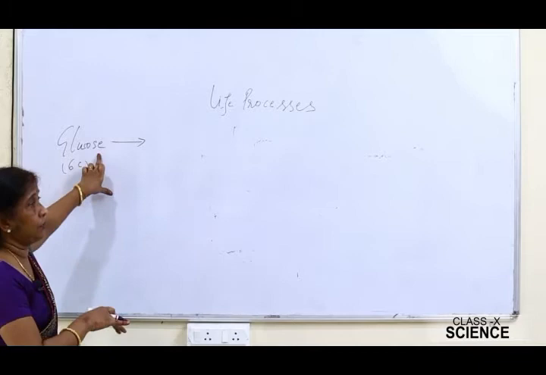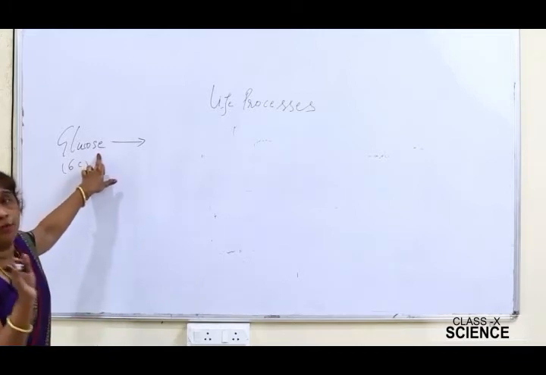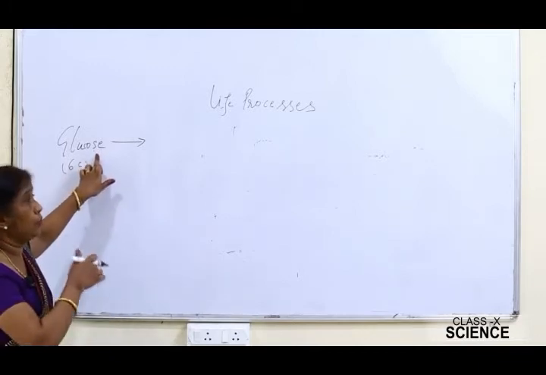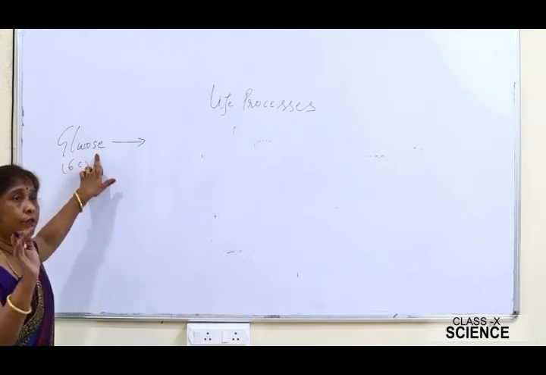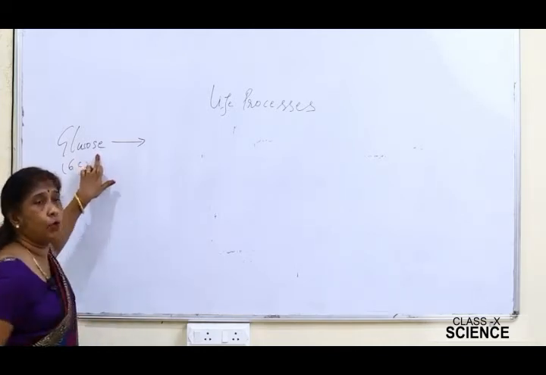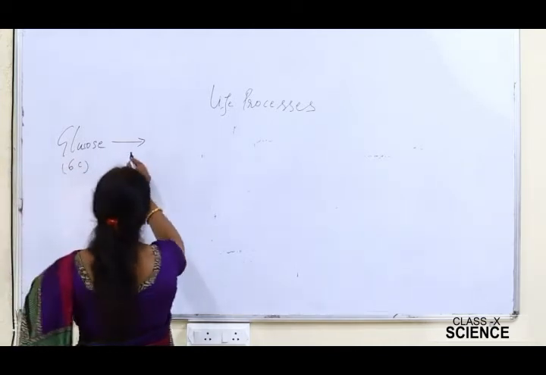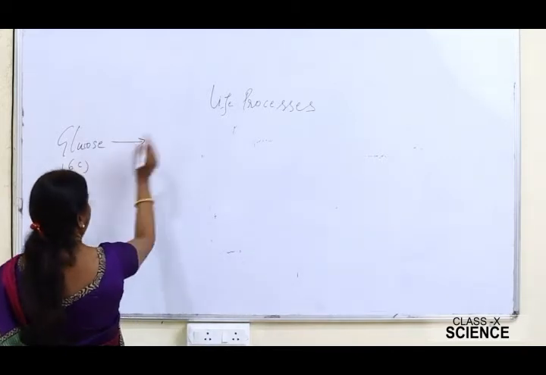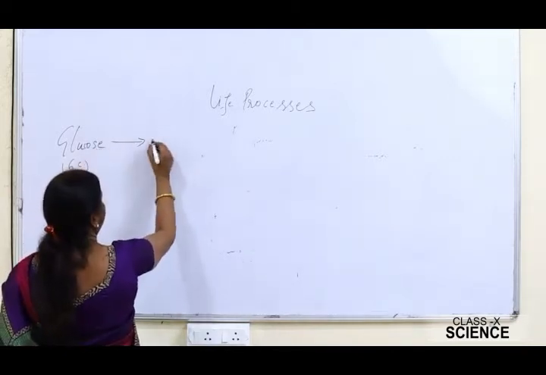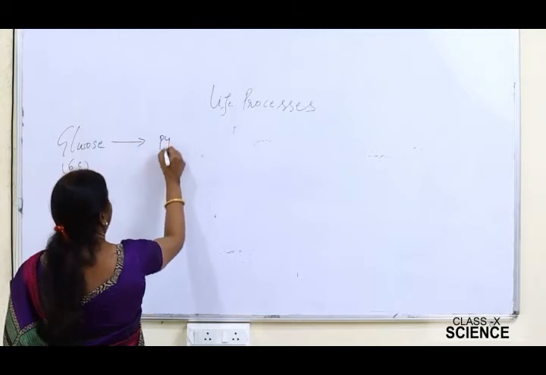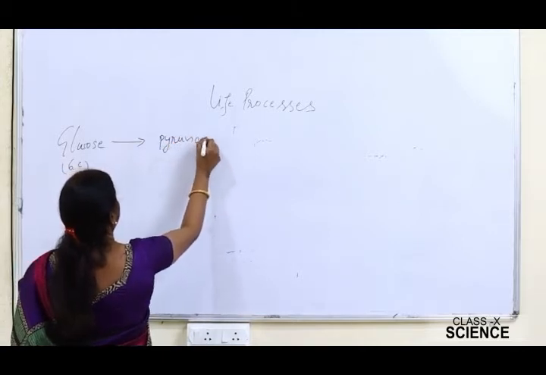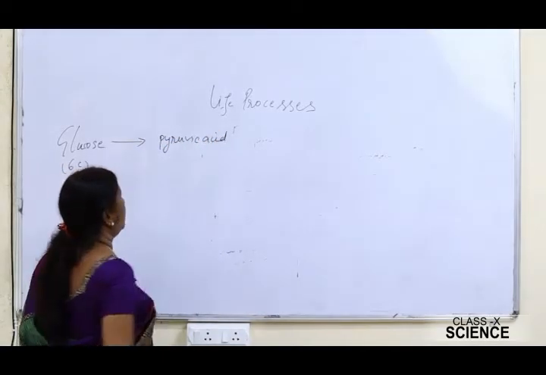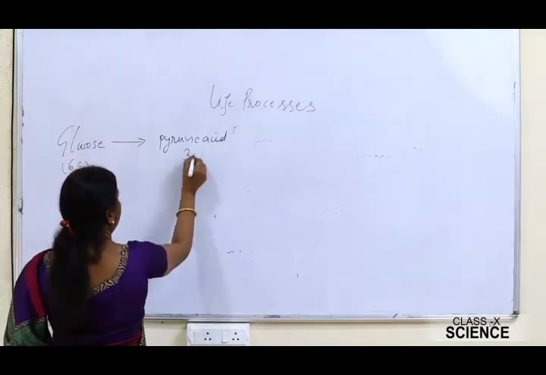Now, in this process of respiration, we are going to break this glucose. What are the different pathways with which this glucose can be broken down? The first step is that glucose will be broken down into pyruvic acid, which you can also call pyruvate. This is a 3-carbon compound.